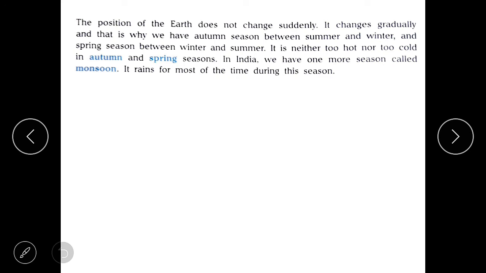Please go through this and the two types of movements of the earth, that is rotation and revolution.